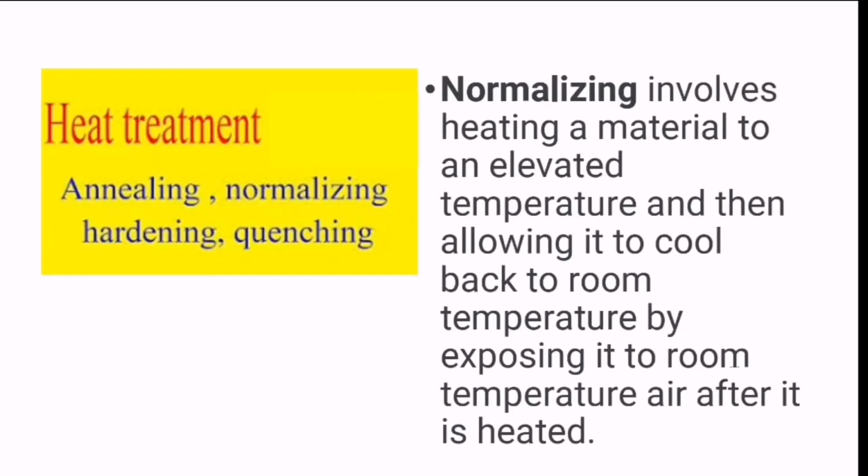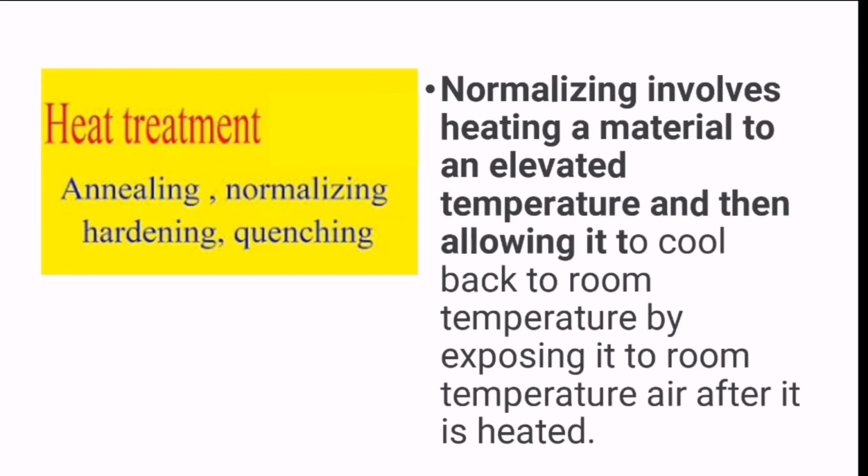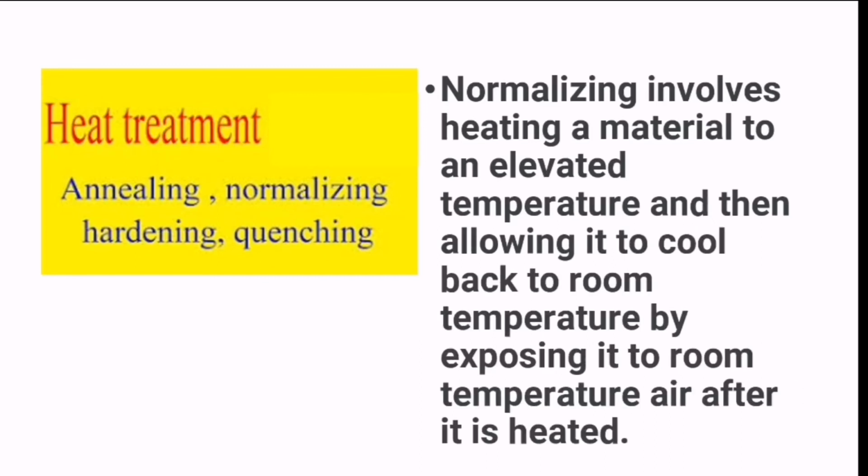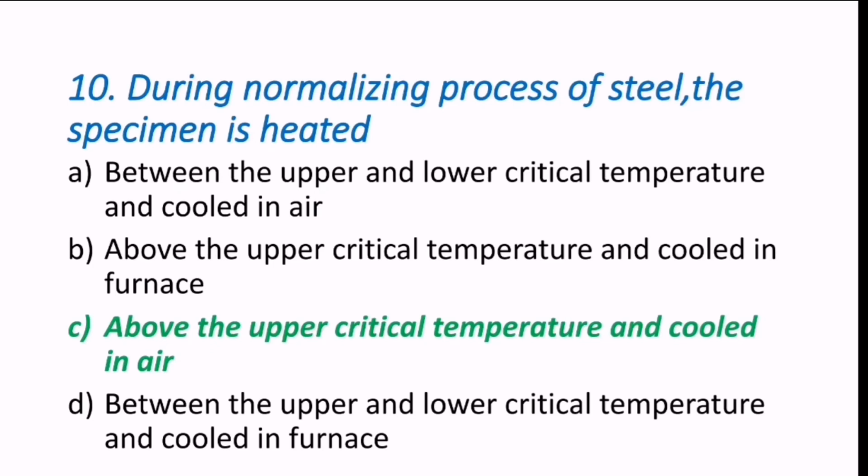Here heat treatment deals with annealing, normalizing, hardening and quenching. What is normalizing? It involves heating a material to an elevated temperature and then allowing it to cool back to room temperature. So heating and cooling is called normalizing, we can say. Hence the correct answer is, during normalizing process of steel, the specimen is heated above the upper critical temperature and cooled in air. C is the correct answer.